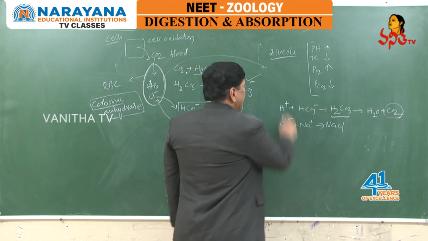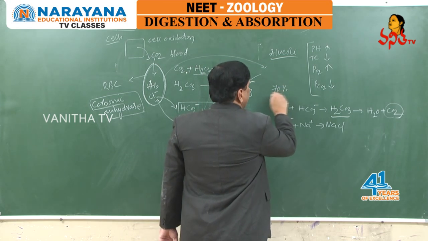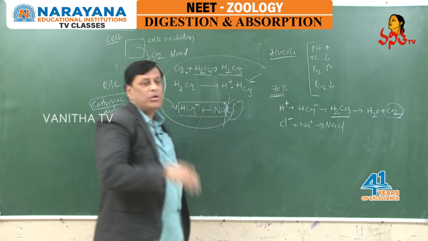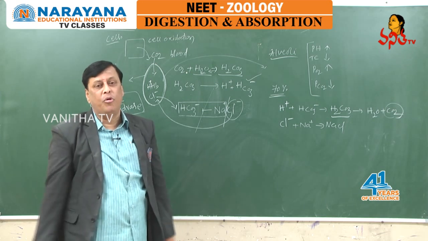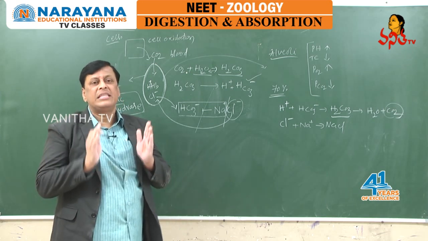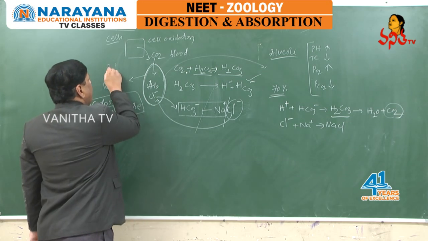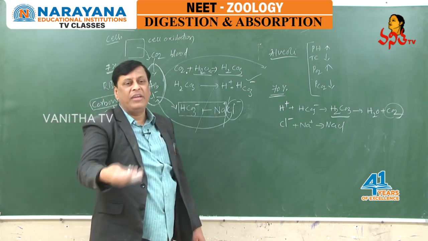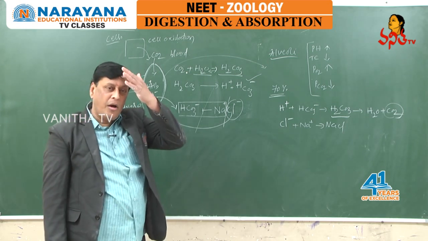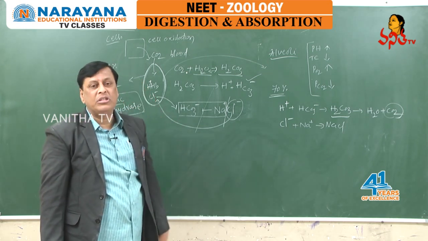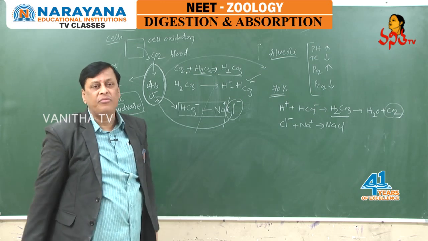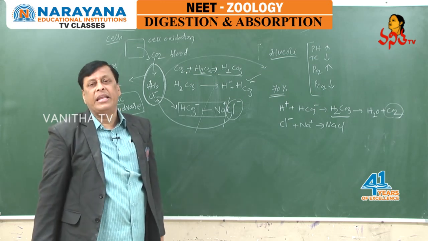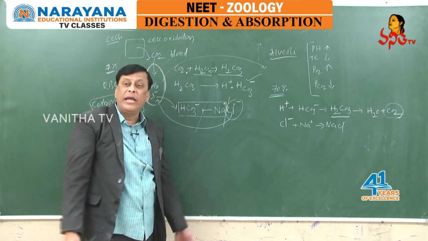Approximately, you will see 70% of carbon dioxide transported in the form of bicarbonates. About 7% of carbon dioxide will be transported by dissolving in the plasma in carbonic solution, and about 20-25% of carbon dioxide will be transported in the form of carbamino compounds.